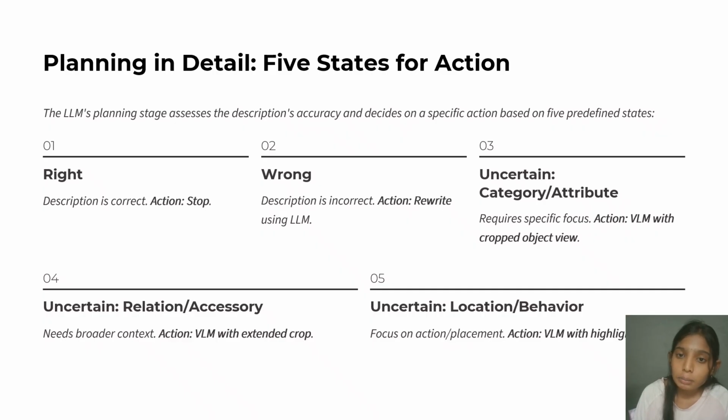When the description requires specific focus, the action is VLM with cropped object view. Uncertain relation or accessory needs broader context, so the action is VLM with extended crop. For uncertain location or behavior, the focus is on action or placement, so the action is VLM with highlighted border or text.